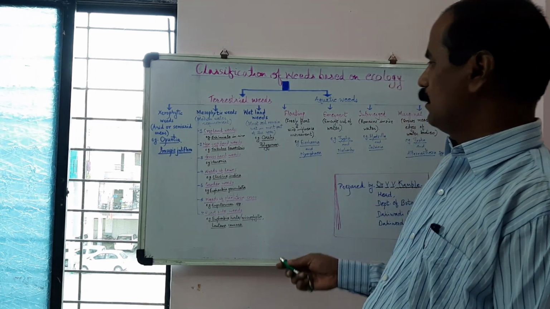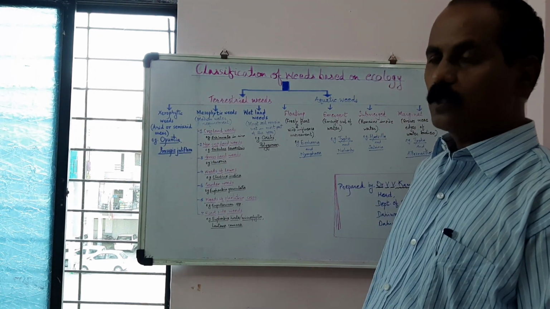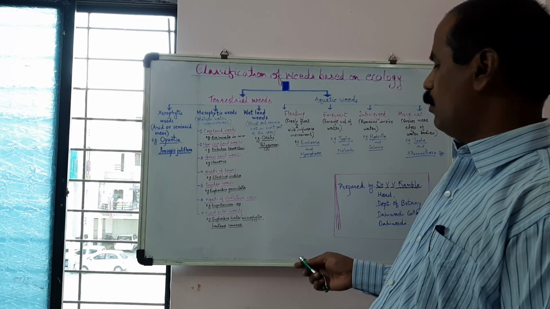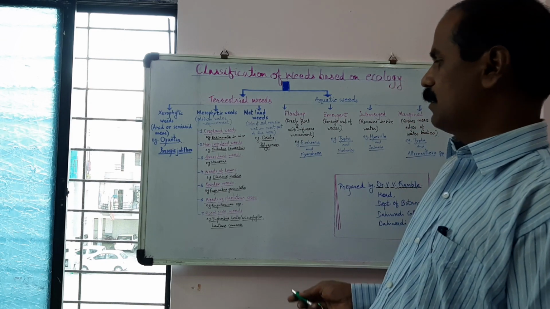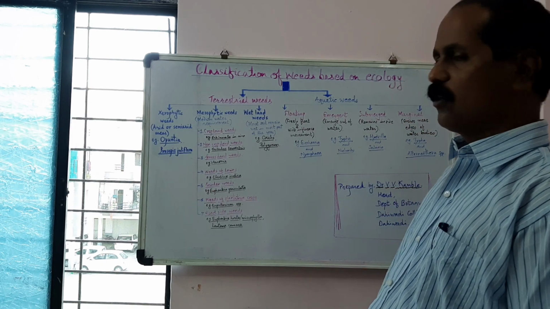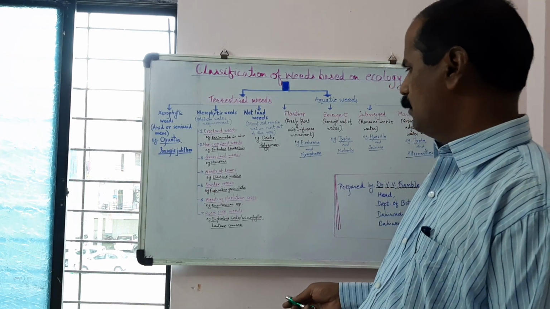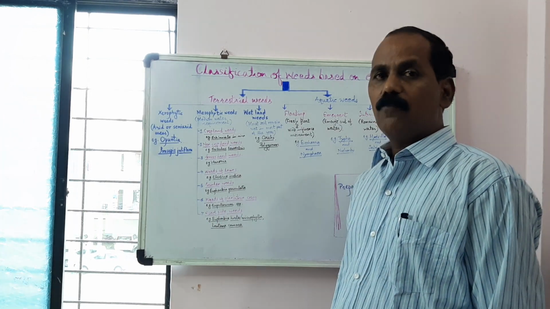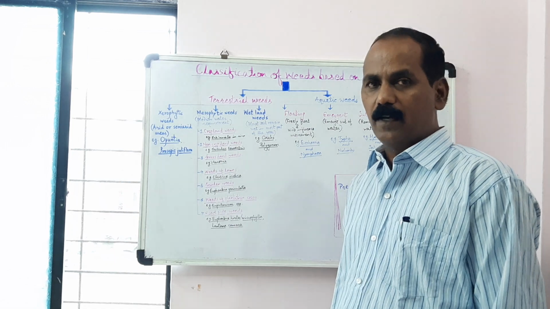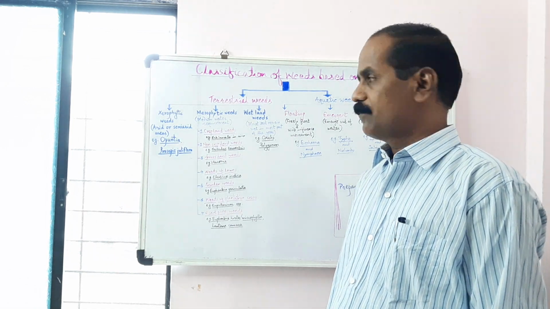Third, grassland weeds. Fourth, weeds of lawns. Fifth, garden weeds. Sixth, weeds of plantation crops. And seventh, roadside weeds. The terms themselves indicate their locations or habitats.